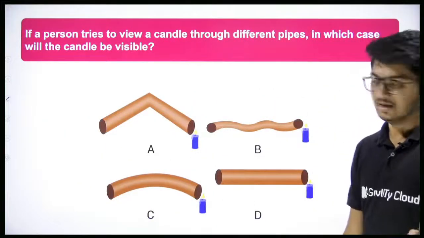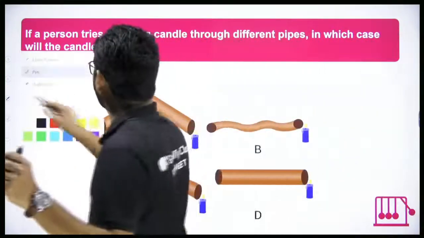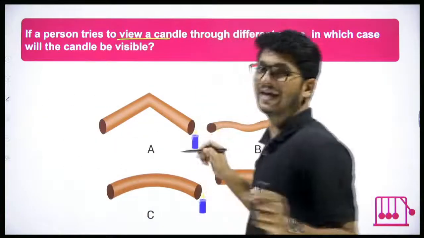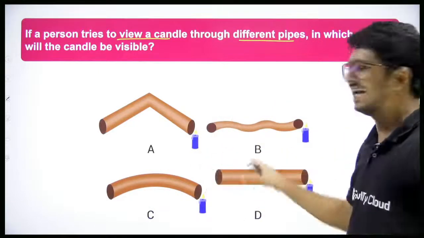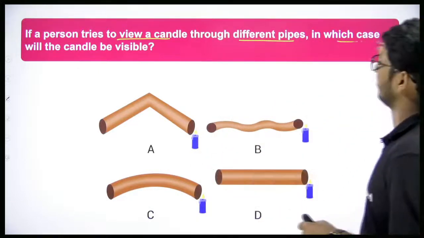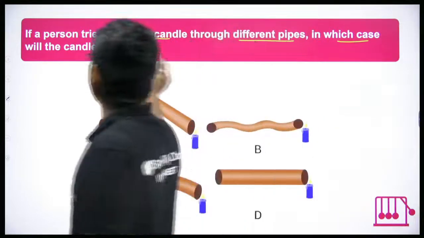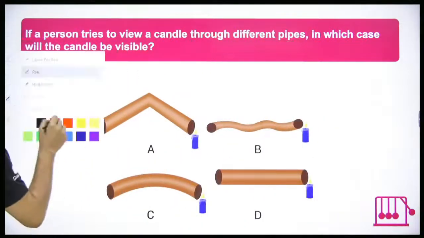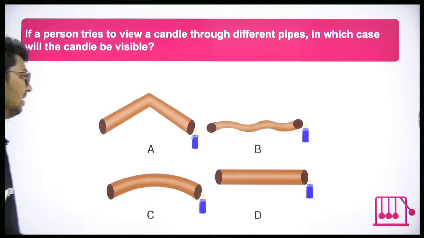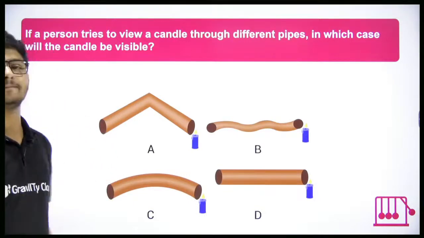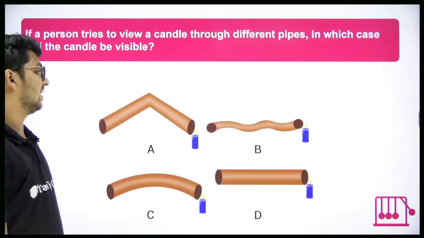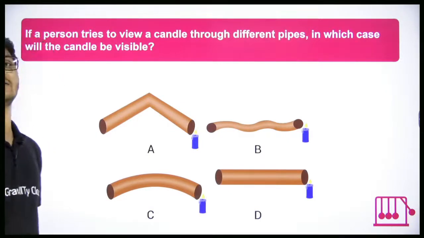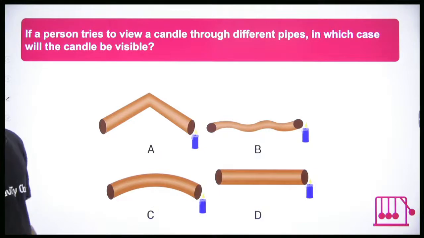If a person tries to view a candle through different pipes, you can see A, B, C and D, different pipes. In which case will the candle be visible? A, B, C and D. What do you think? Yeah, in which case will the candle be visible? And the answer is